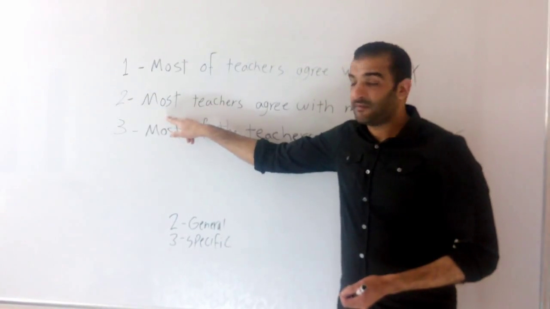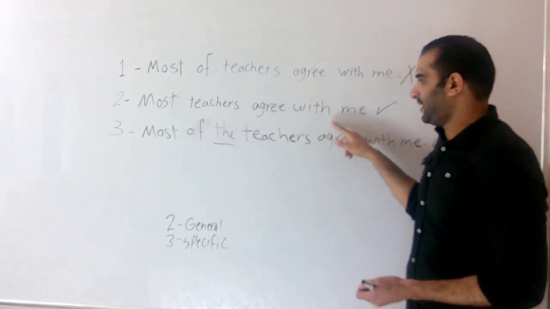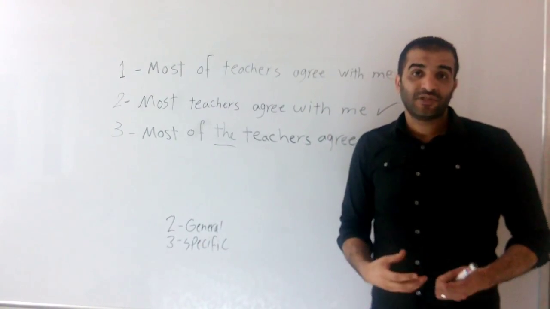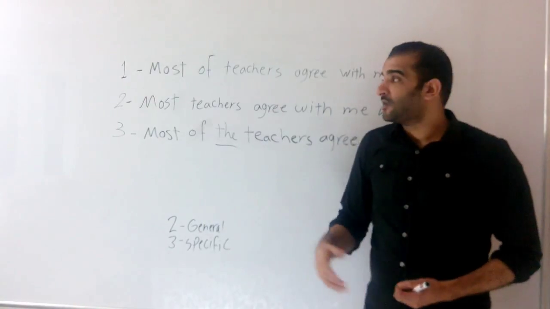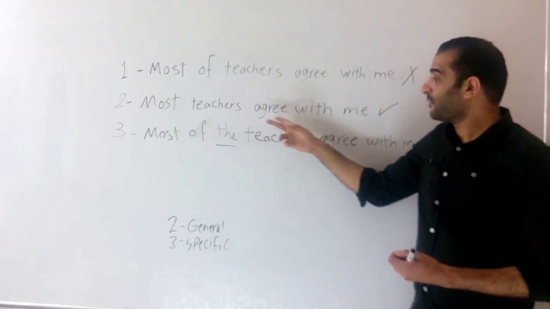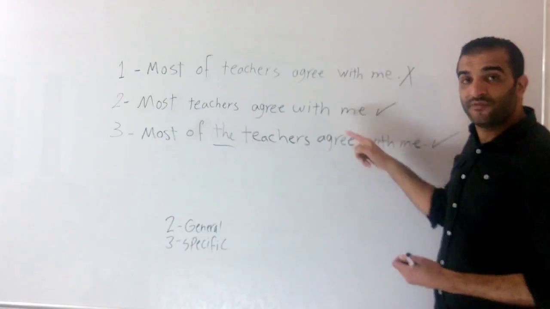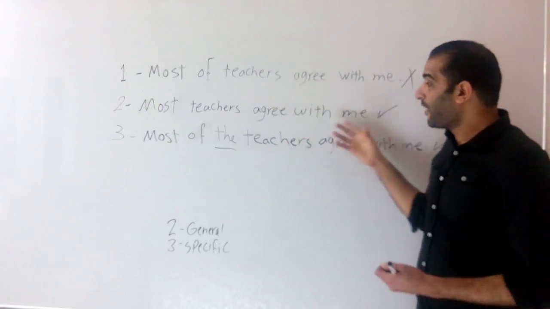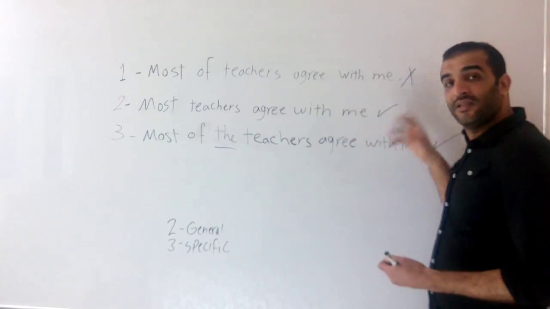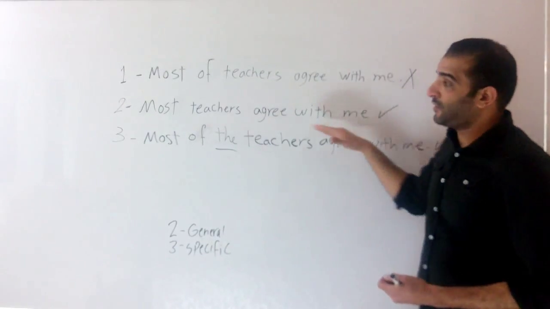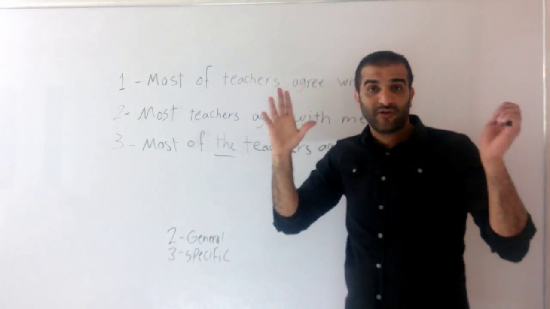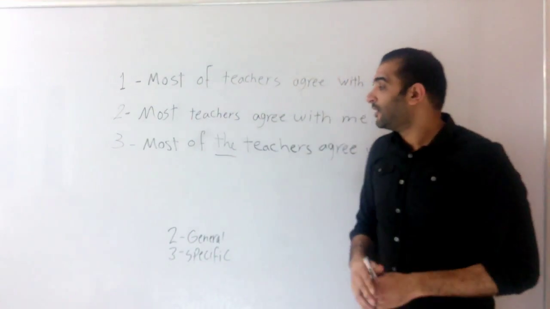By contrast, here I say most teachers agree with me. Let's say that I use some books in my classes and these books are known worldwide. So I say most teachers of the world agree with me about these books I use in my classes. Here it's general because it's not specific. I'm speaking generally about teachers.